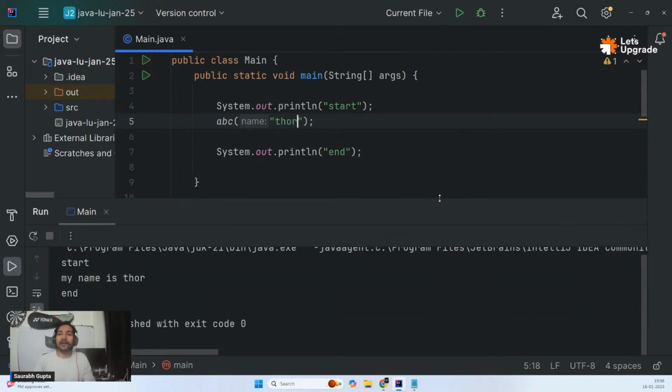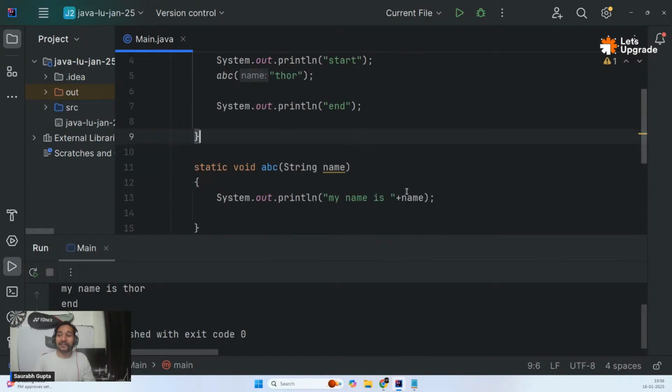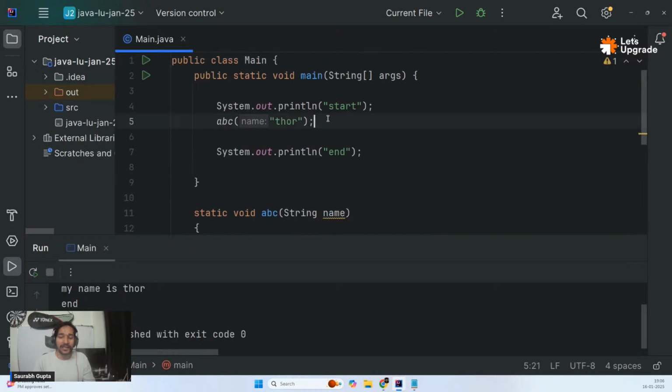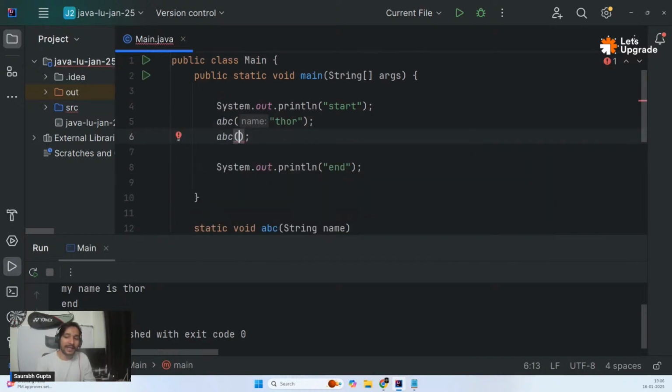So now I can pass whatever I want. So I can change that. Now this is not fixed. Whatever I was printing in the function, now that is not fixed. I can pass some data dynamically. That means now I can call it again and I can pass something else, like Iron Man.